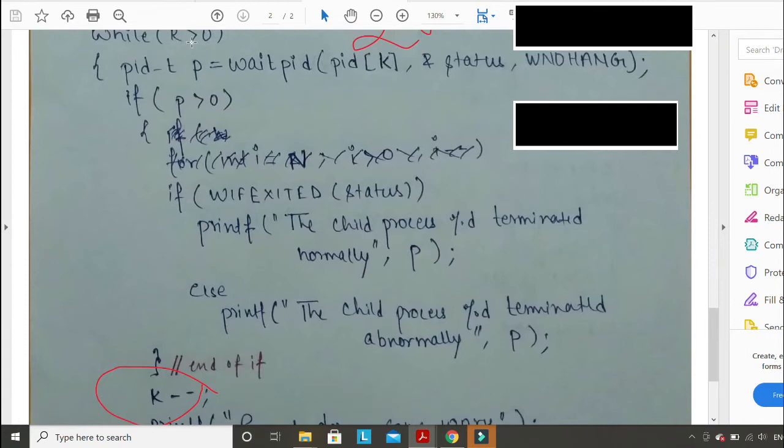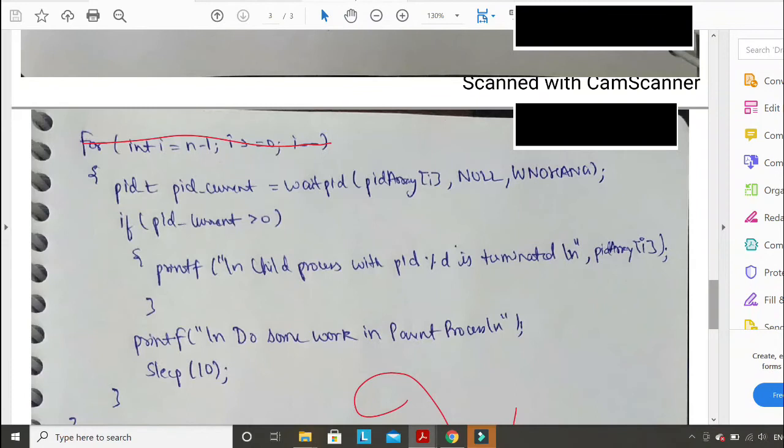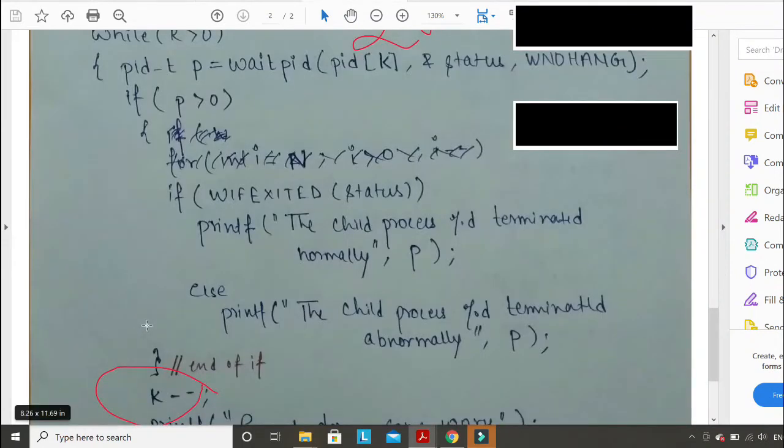See, there is a while loop here, and inside this while loop, waitpid, no hang, everything is there. So if it is successful, then only you have to go for k minus minus. But the problem with this code is that the k minus minus should be inside this if statement, it should not be outside. If you go for outside, the same problem that I have explained here will also be in this code. So the k minus minus should be inside.